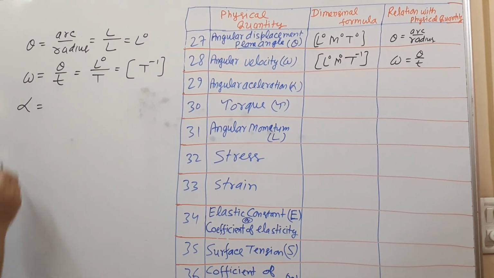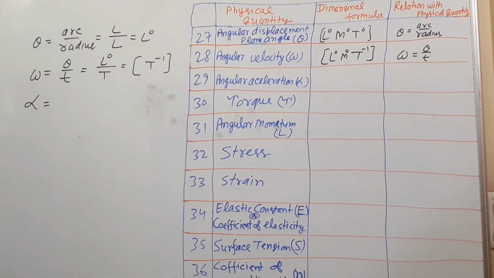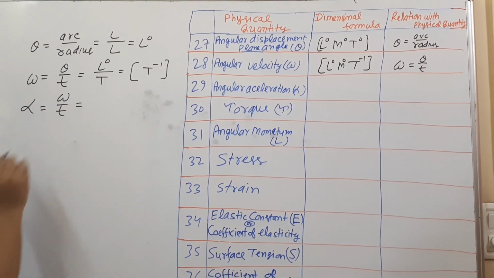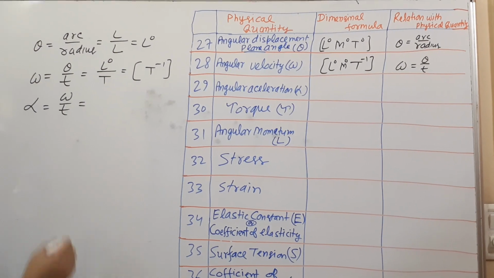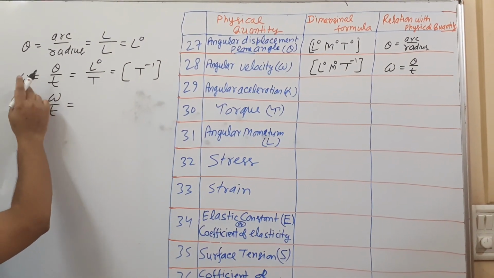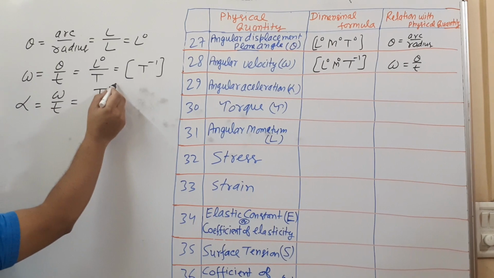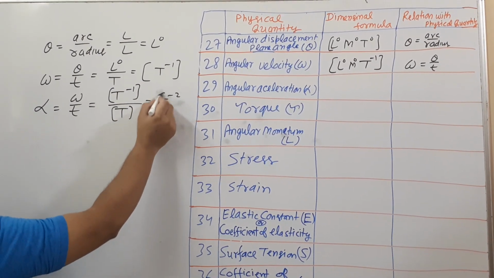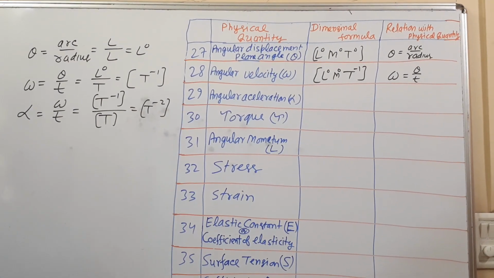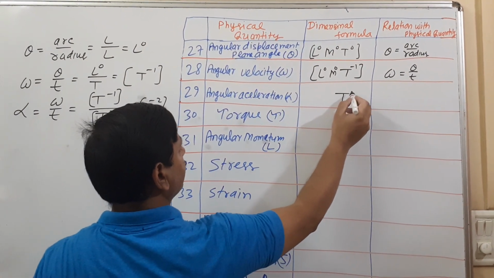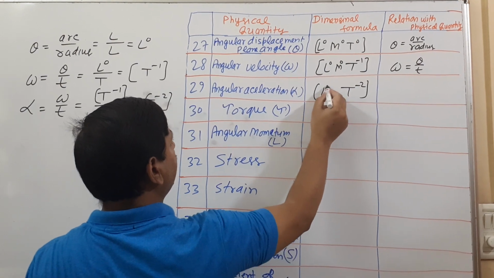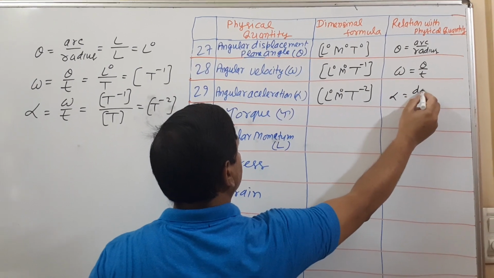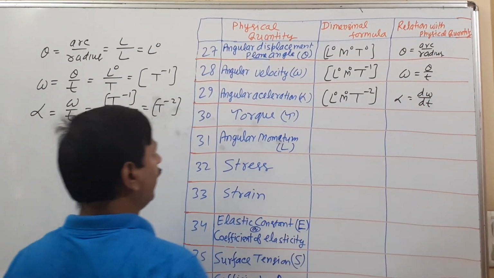Same way, angular acceleration. The rate of change of angular velocity is angular acceleration, denoted by alpha. Angular velocity is T raised to minus 1 divided by T, that is T raised to minus 2. L0 M0. Alpha is rate of change of angular velocity.